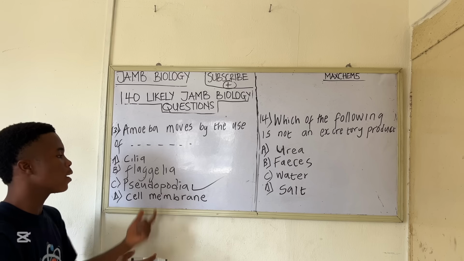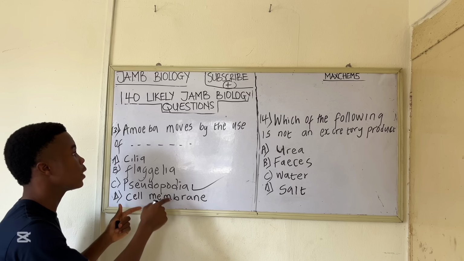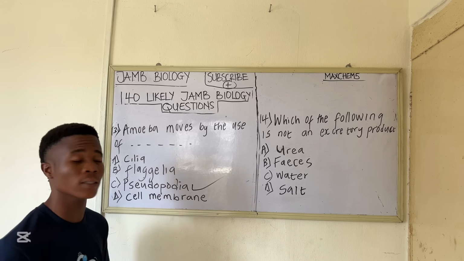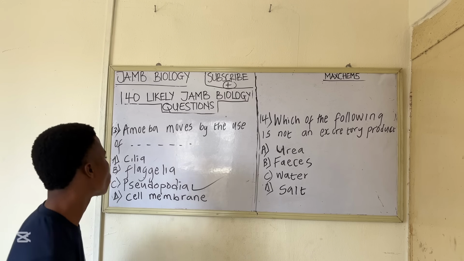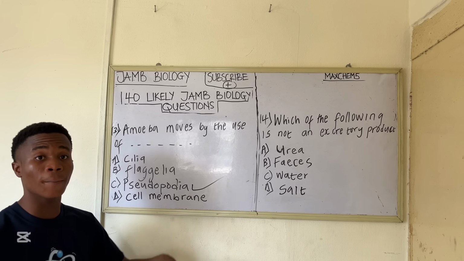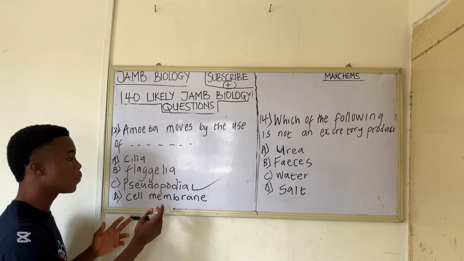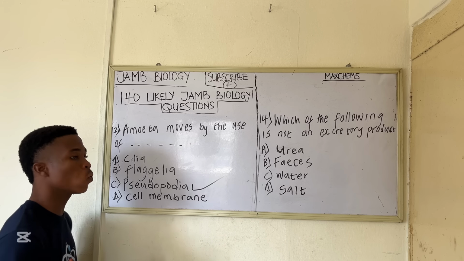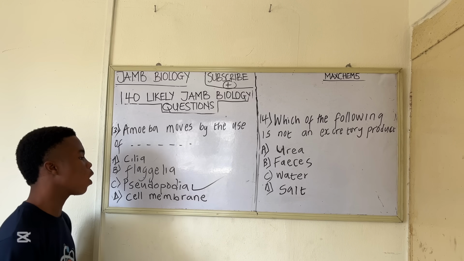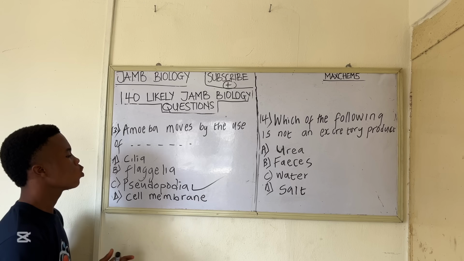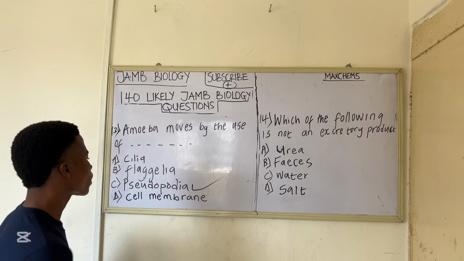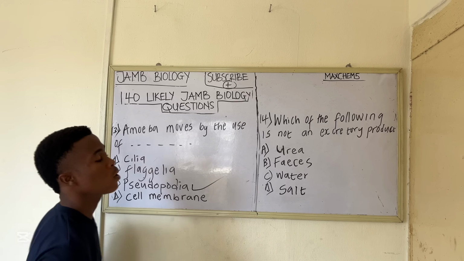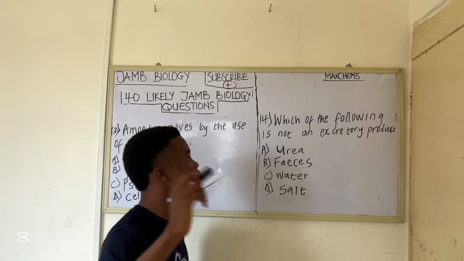Flagella is not a locomotory organelle for amoeba, but flagella can be found in organisms like Chlamydomonas, and cilia can be found in Paramecium. The cell membrane is an organelle that acts like a gate for the cell, so it protects the cell. So the correct option to this question is pseudopodia. Amoeba moves by the use of pseudopodia. So let's go to the next question.